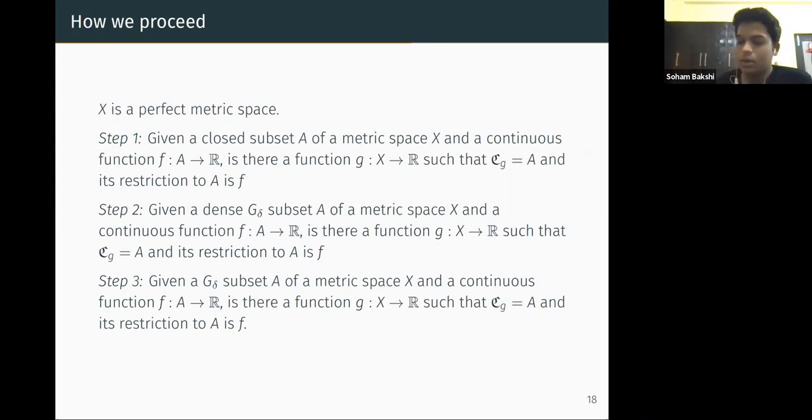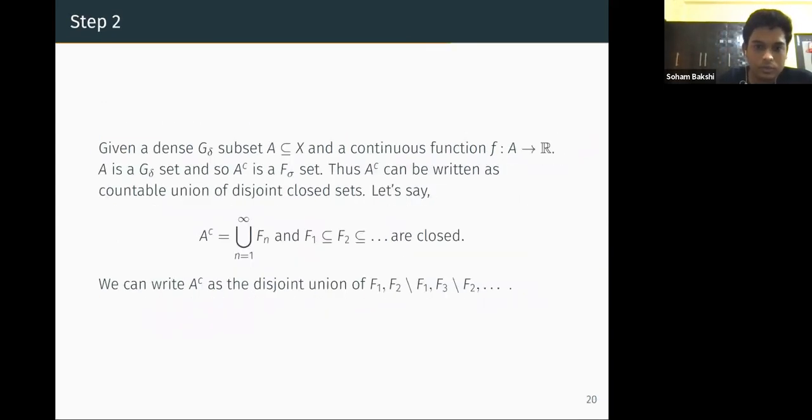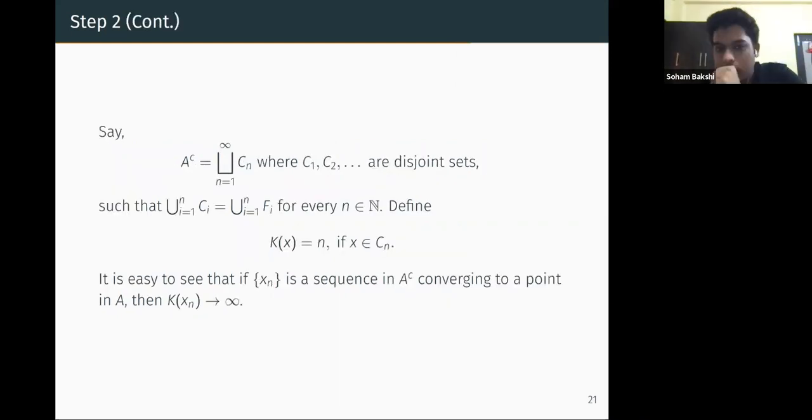Okay, so how to prove that? Given a G delta subset A of X, again A complement is F sigma. Then A complement can be written as a disjoint union of closed sets: we can take some union of closed sets and then make it disjoint. A similar trick as before, we make them disjoint and write A complement as a disjoint union of closed sets C1, C2, and so on.